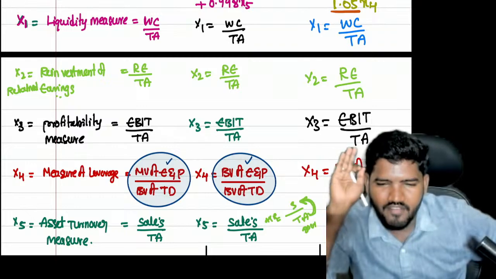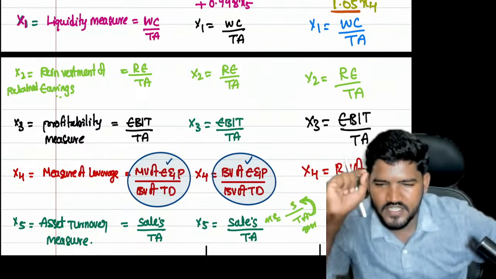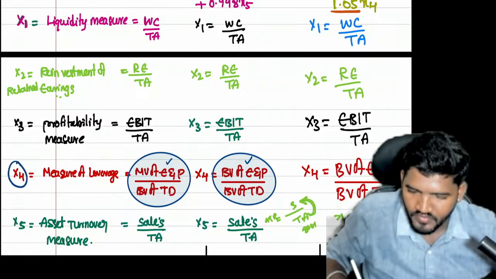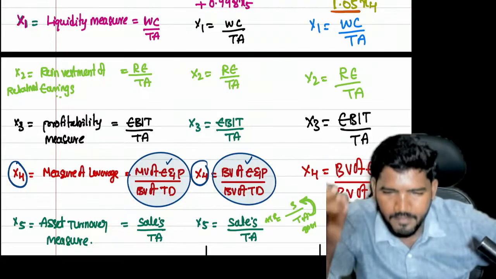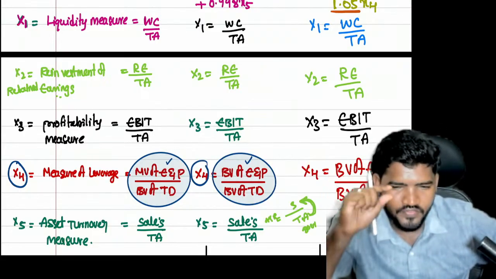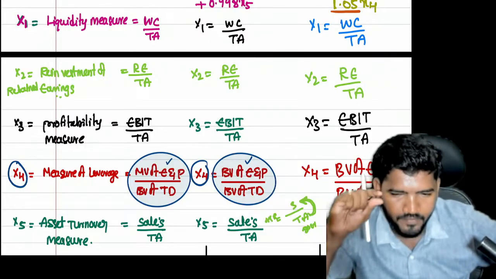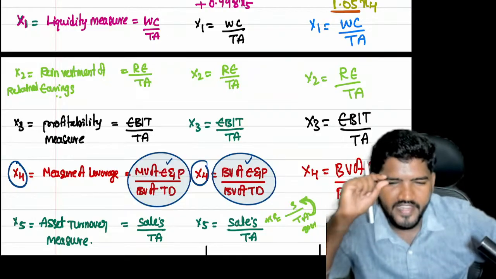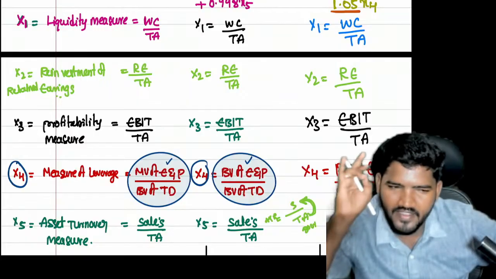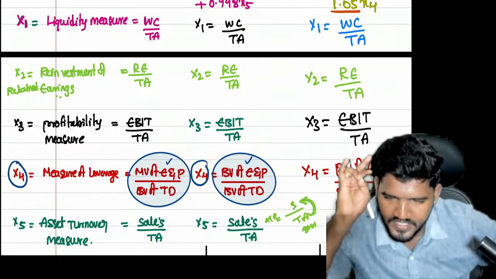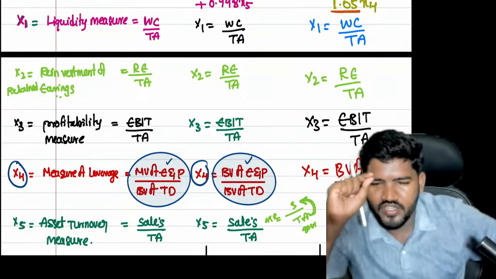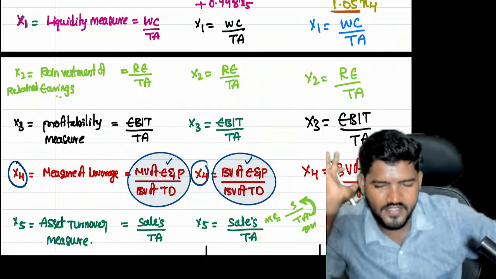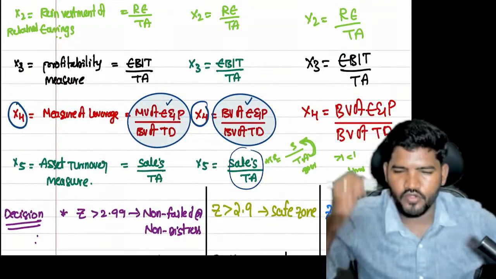If the question does not specify the model number, we take an assumption based on this x4. If there is no clarity in the question and they have not specified the model name, the assumption is: if the question provides market value information, it is the 1968 model. If the question does not provide market values, it is the 1983 model. Hope you guys are clear on the differences. Next, X5 is common, sales divided by total assets.